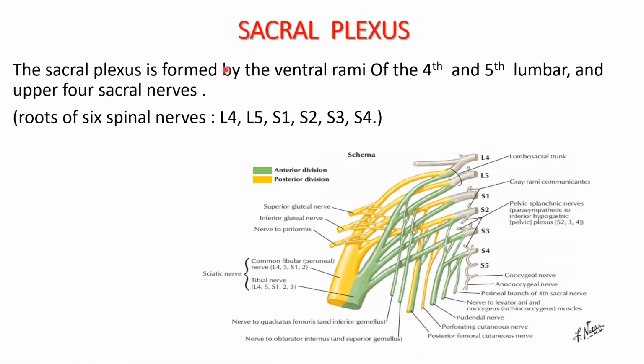Hello everyone, today we are going to discuss the sacral plexus. The sacral plexus is formed by a network of nerves, that is, the ventral rami of L4, L5 and S1, S2, S3 and S4 nerves. So the roots of these 6 spinal nerves form the sacral plexus. Remember, the lumbar plexus is formed by the roots of L1, L2, L3 and L4 nerves.